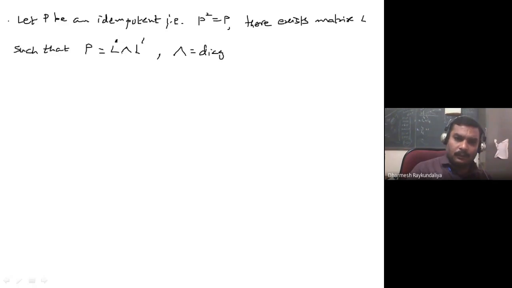Lambda or delta, delta is a diagonal matrix, delta 1, delta 2, delta P,